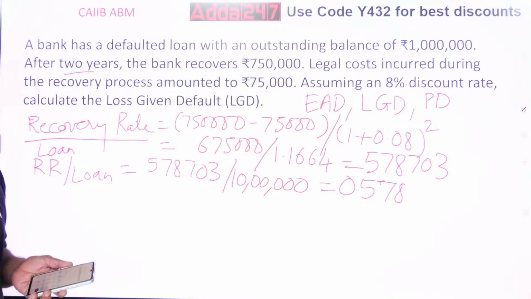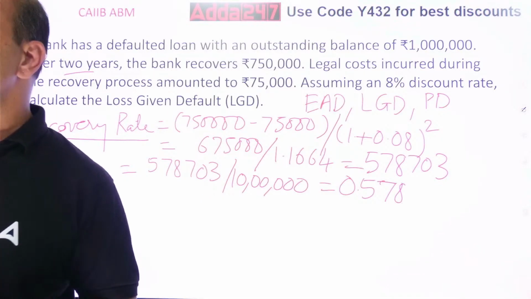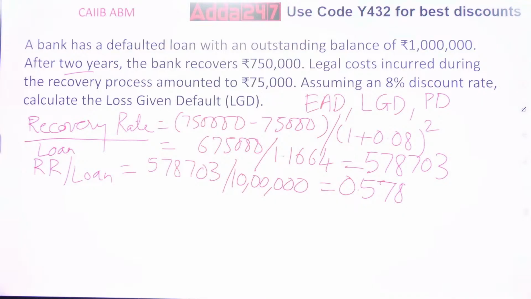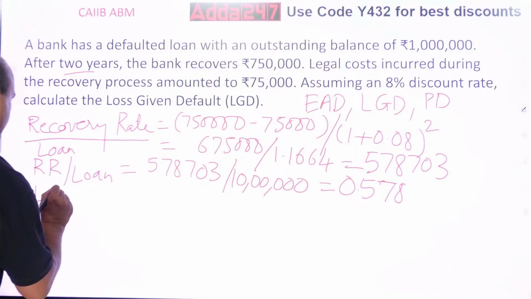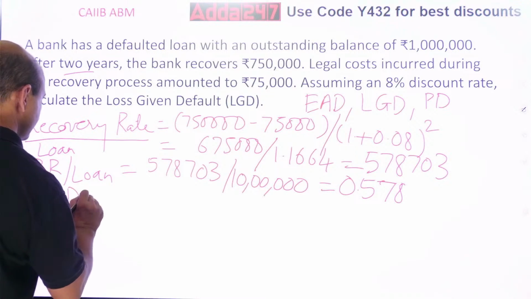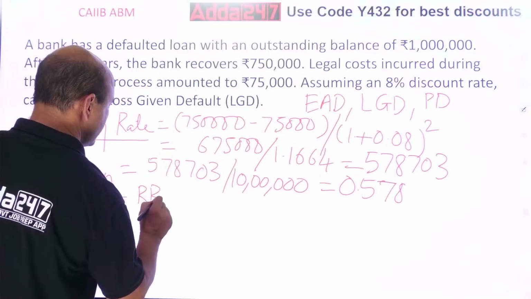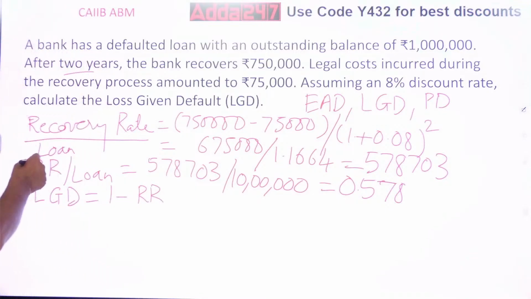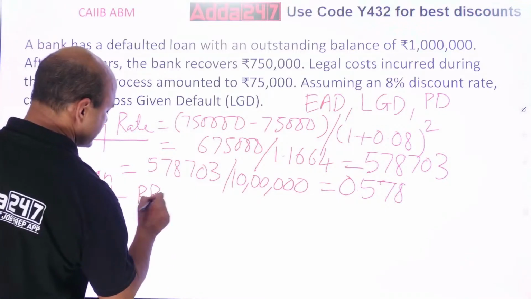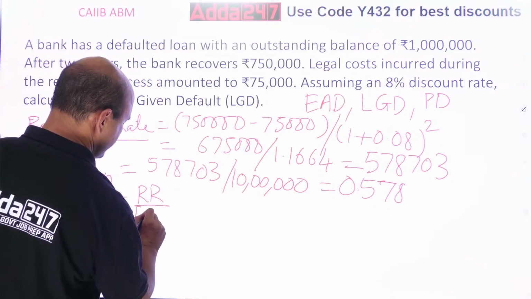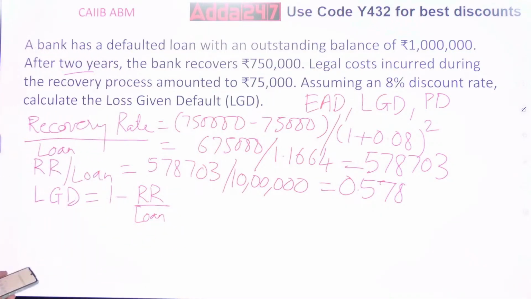So now what do you want to do? You want LGD. What is LGD? Loss given default equals LGD. So it equals 1 minus recovery rate. You can directly write it as recovery rate, or you can write it as loan upon loan, whatever figure you have got.